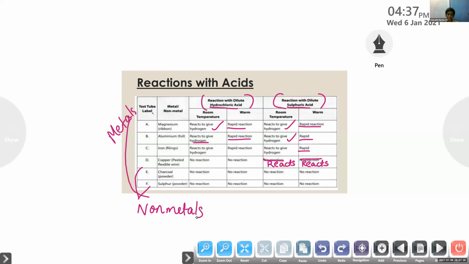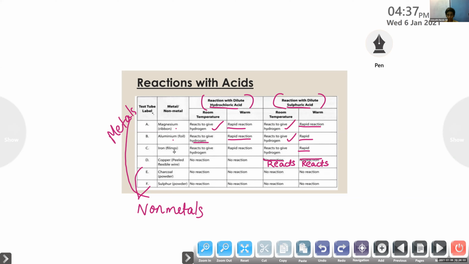So the metals like magnesium, aluminium, iron react with both dilute hydrochloric acid and dilute sulfuric acid. But copper is the only exception. It does not react with hydrochloric acid, but it reacts with sulfuric acid. And in the case of non-metals like charcoal, sulfur, etc., they do not react with any acids. And in the warm condition, the reaction is very rapid. Okay, clear? Shall I move to the next one?